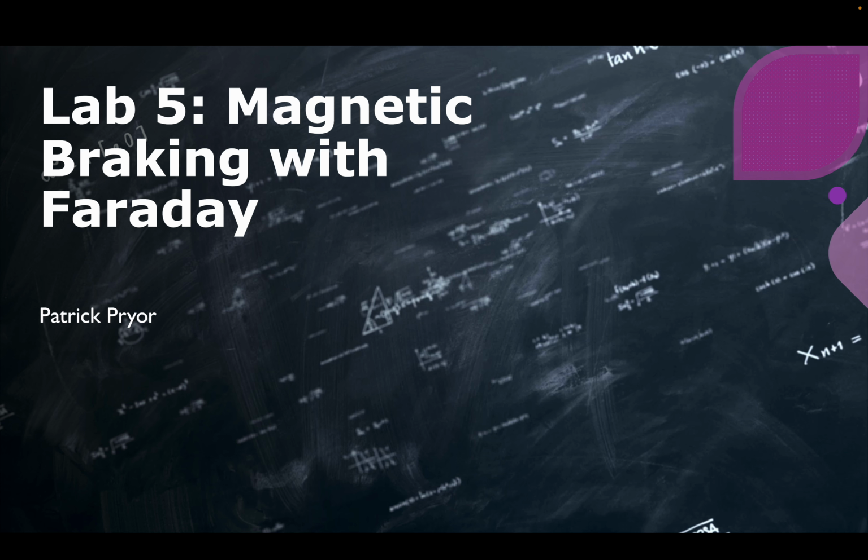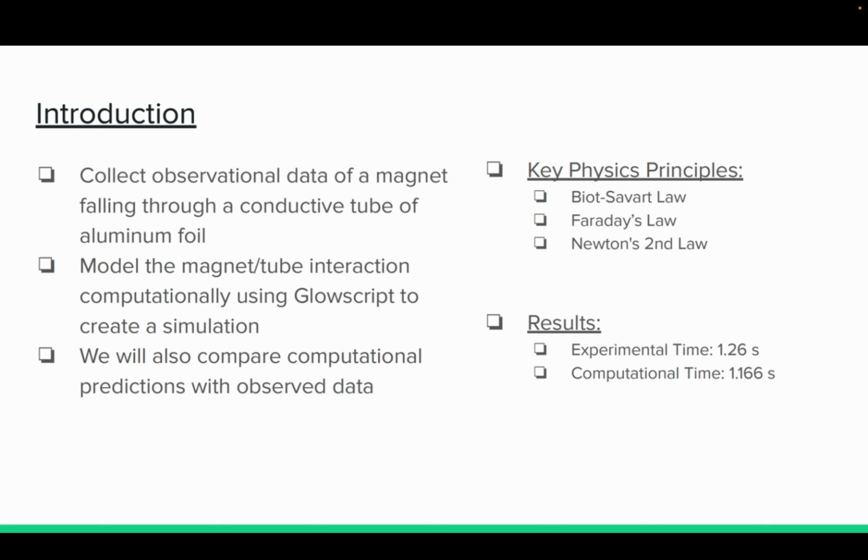Our objectives here are to gather observational data as we conduct an experiment in order to observe a bar magnet as it falls through a conductive aluminum foil tube. Next, we will then simulate the same experiment employing GlowScript to model the magnet-tube interaction computationally. We will then compare our simulated predictions with the data we observed in the experiment. Key to our investigations are some physical principles, including the Biot-Savart law, Faraday's law, and Newton's second law.